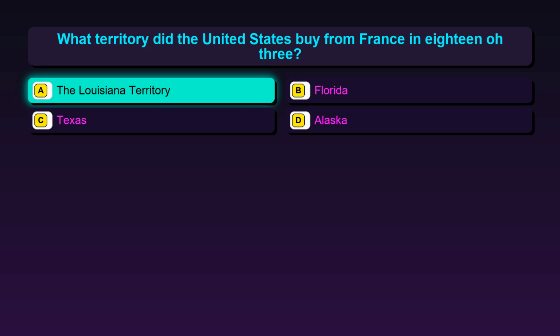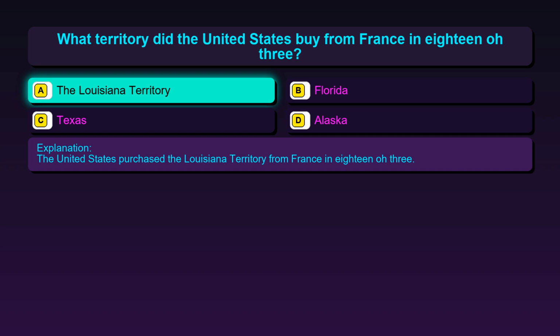The correct answer is option A, the Louisiana Territory. The United States purchased the Louisiana Territory from France in 1803.